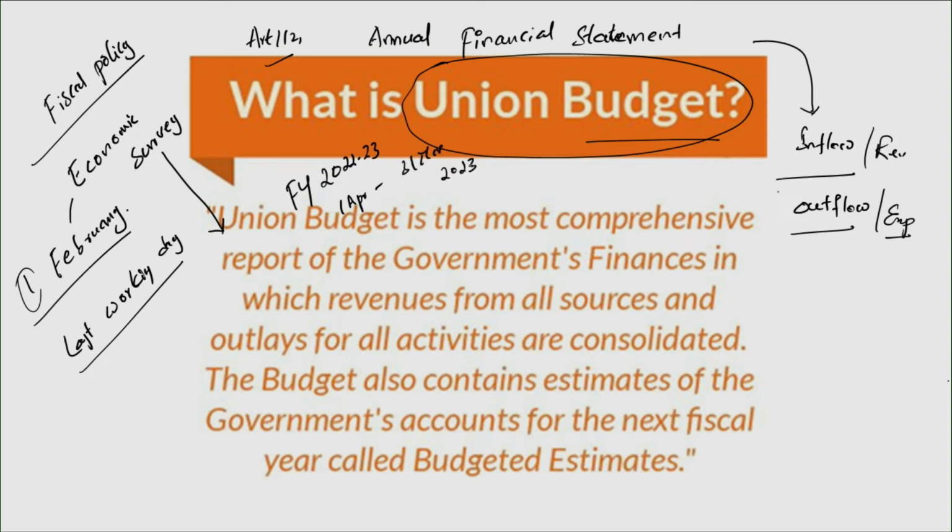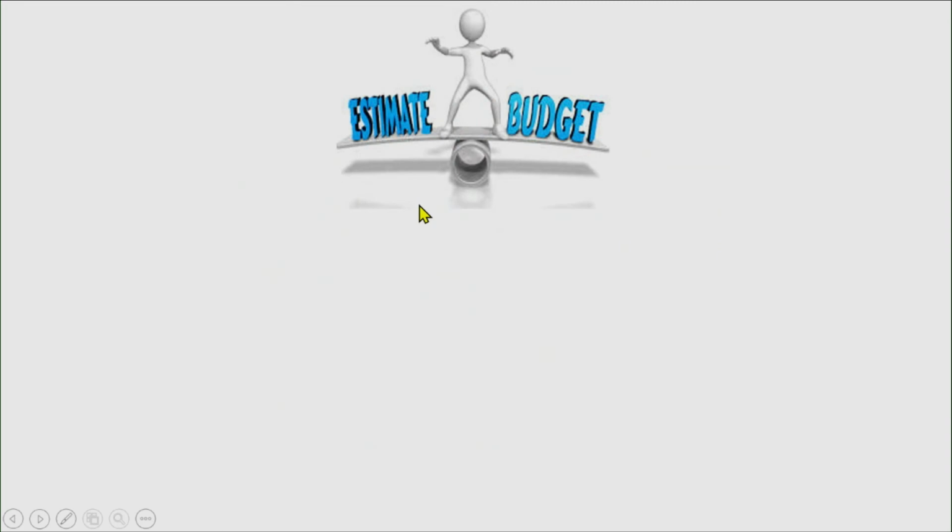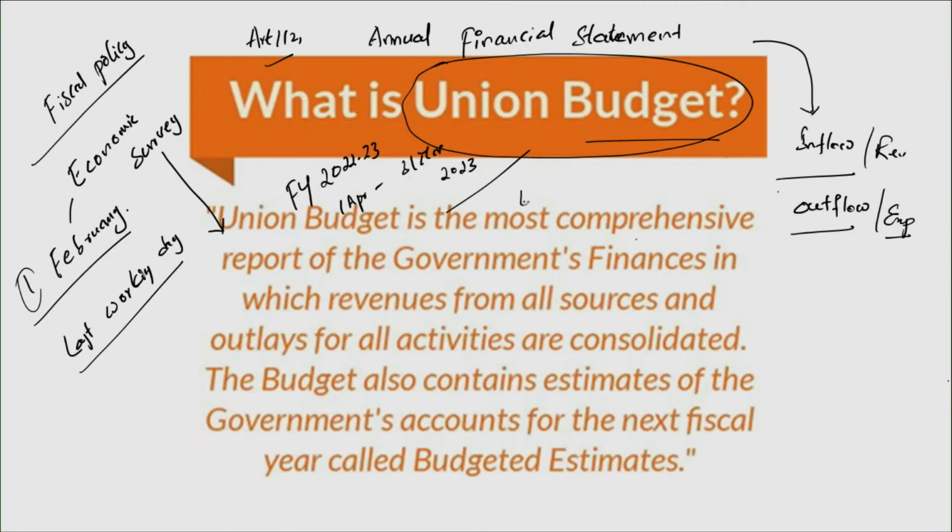The government, I mean the finance minister, has also submitted one statement along with it, that is none other than the economic survey, which helps in understanding the state of the economy for the financial year that has already been completed, that is 21-22. So in a way, the finance minister is telling the people of this country, this is the state of my economy in this financial year 21-22, and for the coming financial year, this is my financial plan.